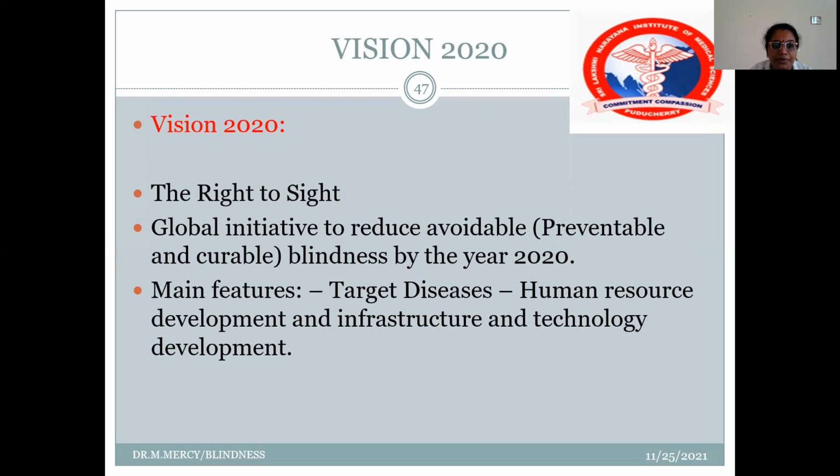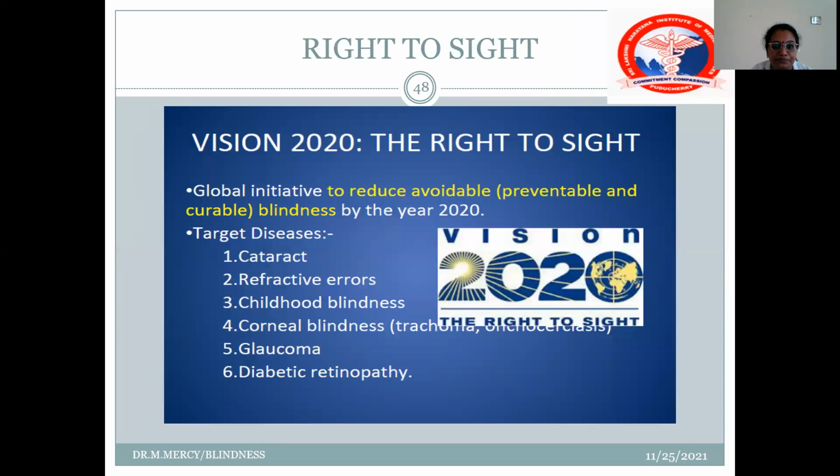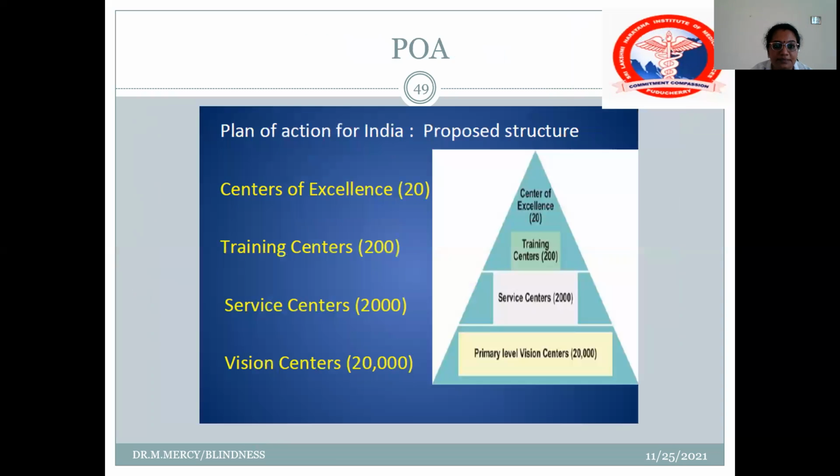So a note on Vision 2020, which is the right to sight, an initiative to reduce the avoidable blindness by the year 2020. Main features are target diseases, human resource development, and infrastructure and technological development. So this is the right to sight or the Vision 2020 target diseases. So this is a plan of action for India, which is a proposed structure.